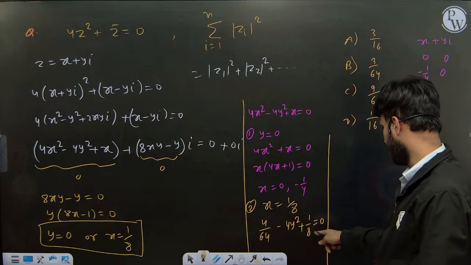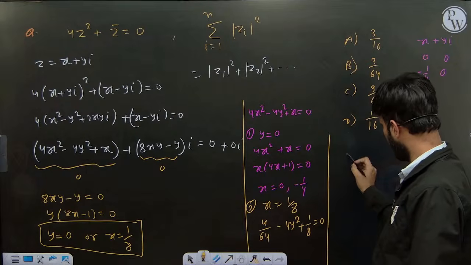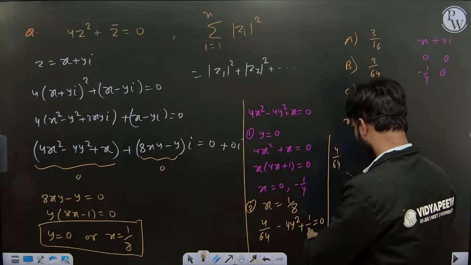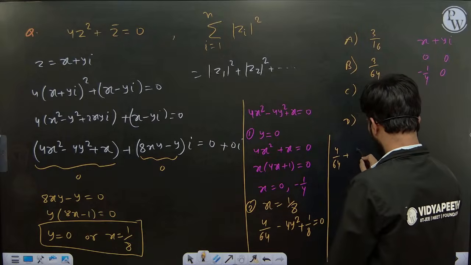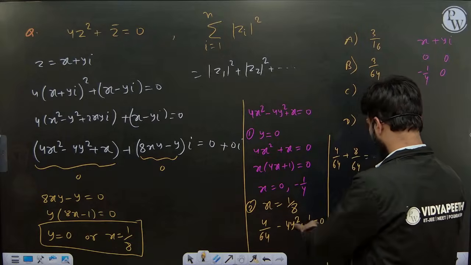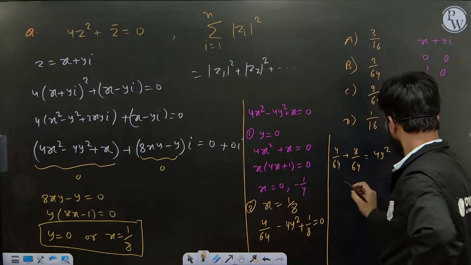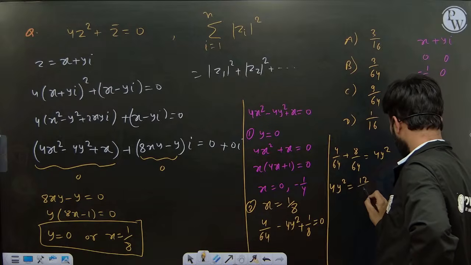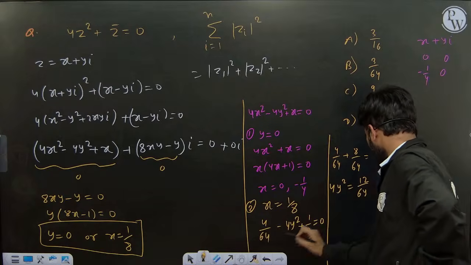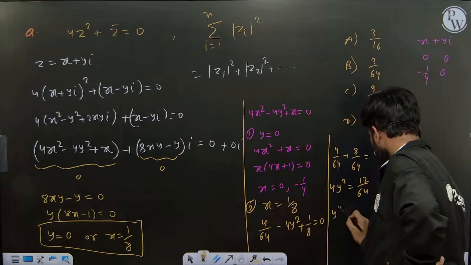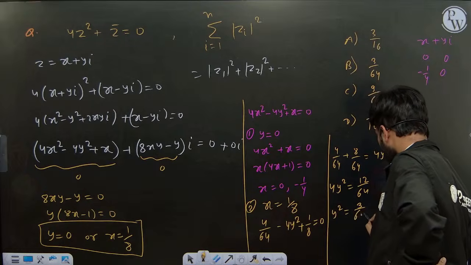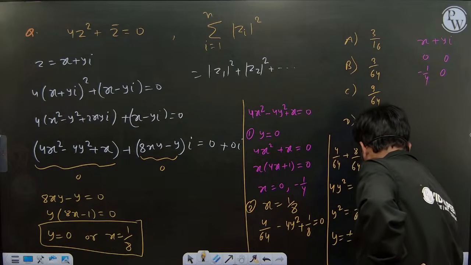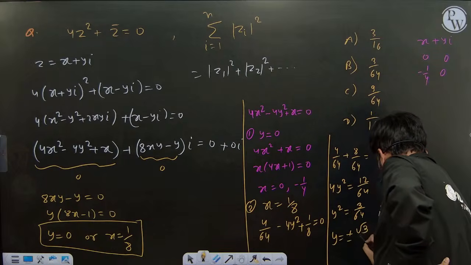So it will be, I think, 4 by 64 plus 8 by 64 is equal to 4y square. So 4y square is equal to 12 by 64. So y square is equal to 3 by 64. If we find y, we'll get two values. Y is plus minus under root of this, so root 3 by 8.